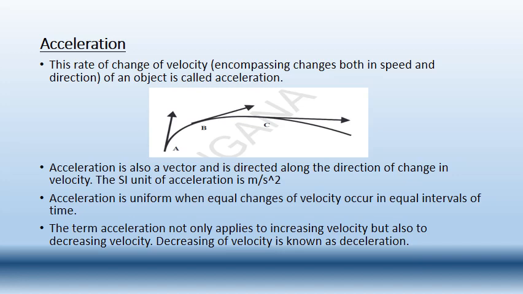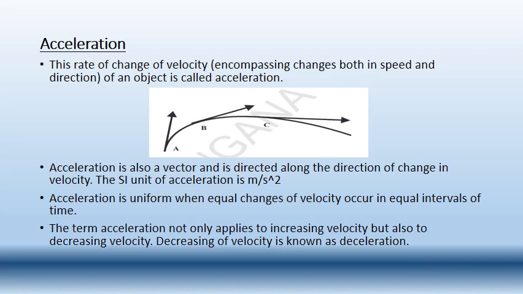Next, the body is said to be in acceleration not only when there is an increase in the velocity, but also a decrease in the velocity. So let us say here we are considering that at point A the bus has been traveling with 30 kilometers per hour, at point C with 40 kilometers per hour, and at point B 35 kilometers per hour. So we are considering this path as the bus has been gradually increasing its velocity.